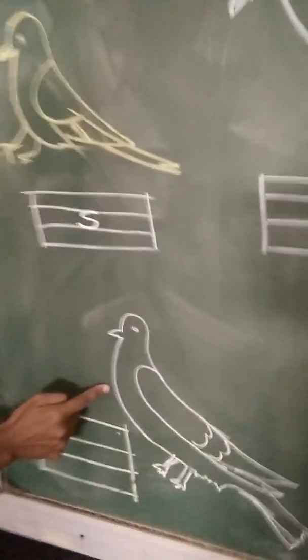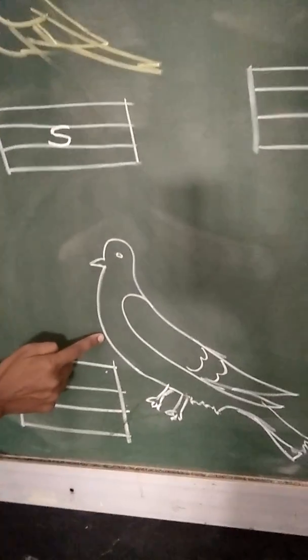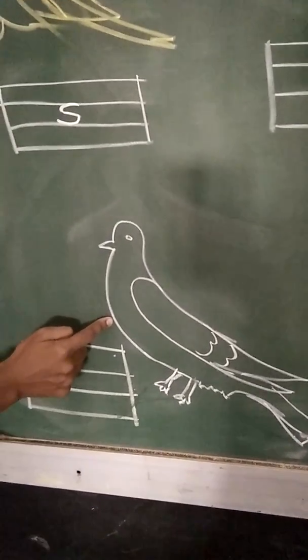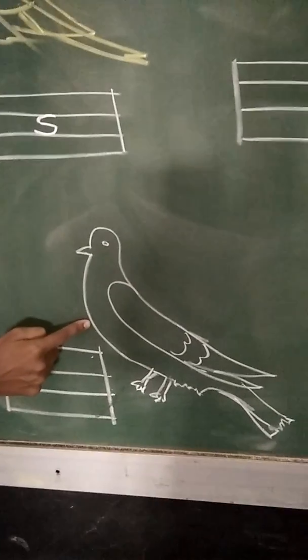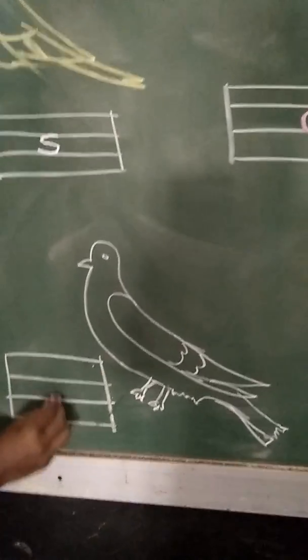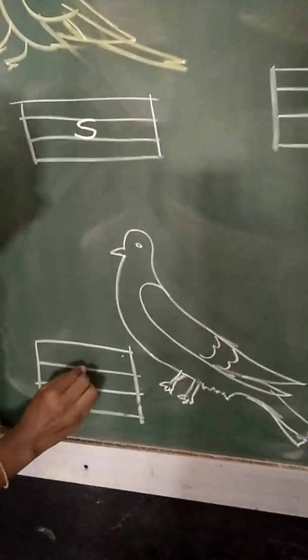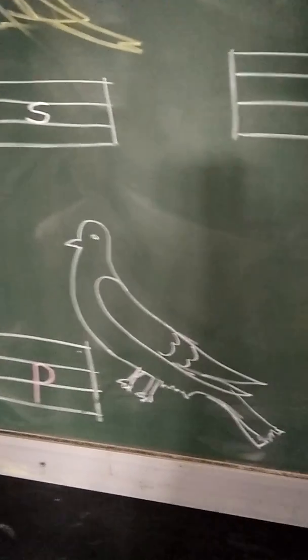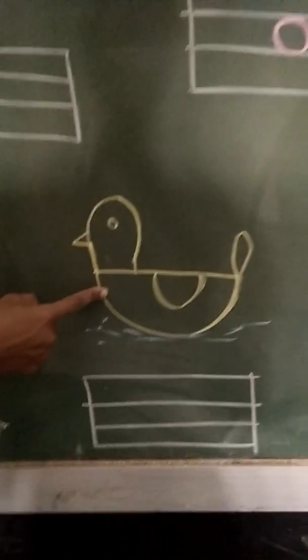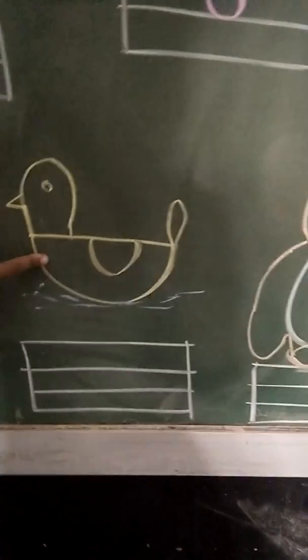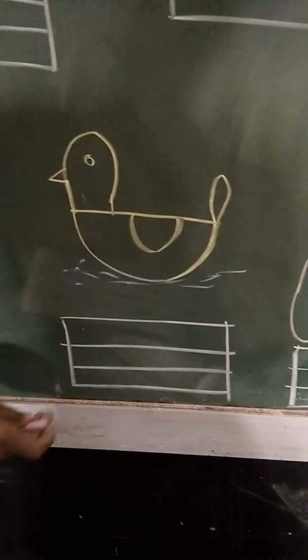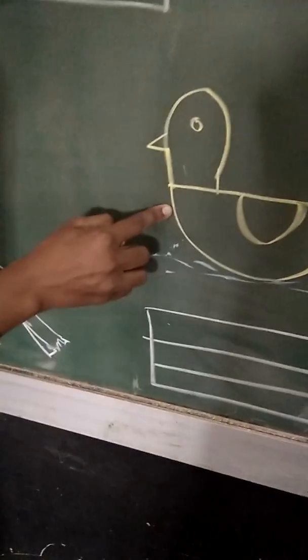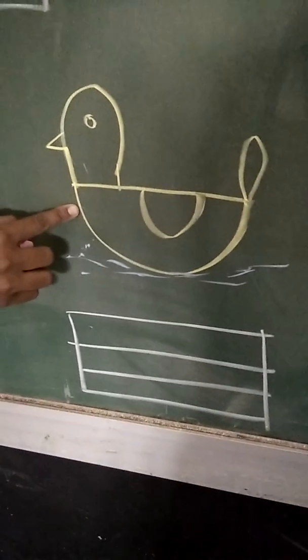Now, which bird is this? This is pigeon. Again, what is the first letter of pigeon? P. P for pigeon. Now, which bird is this? This is duck. D for duck. Write down first letter of D.